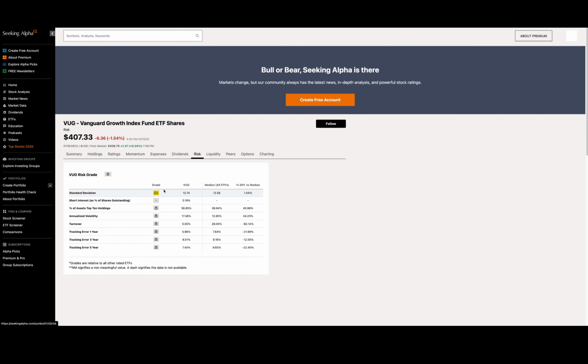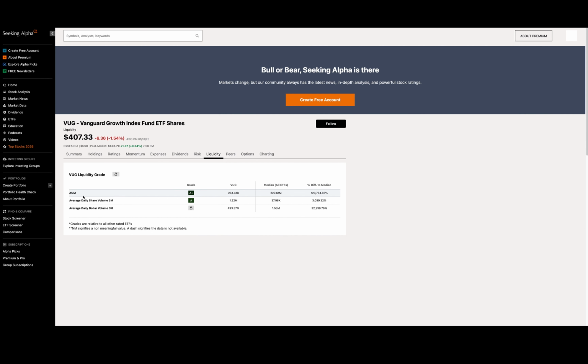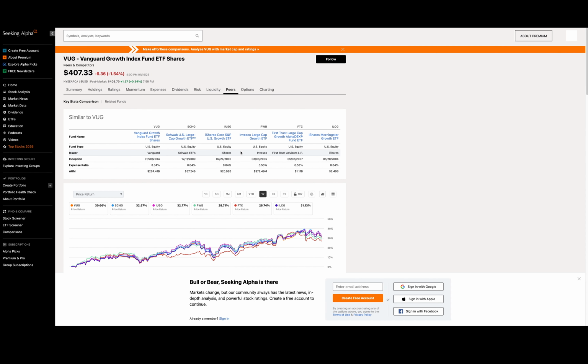You can also look at the risk. What is the risk of this? You can look at the liquidity. So it's really good. Look at that. How many billions, right? Liquidity is really good. It's an A+ on that. You can look at what the peers are doing.